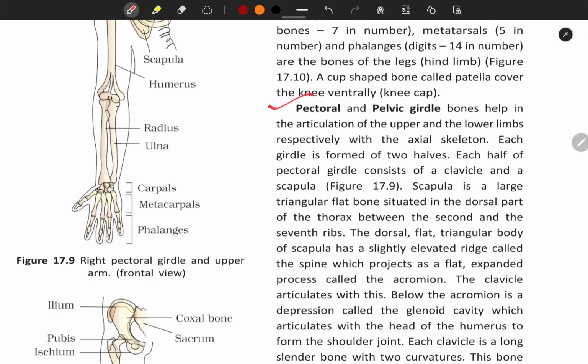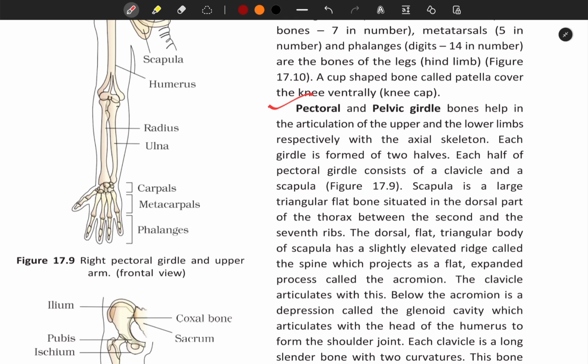Pectoral and pelvic girdle bones help in the articulation of upper and lower limbs respectively with the axial skeleton. Each girdle is formed of two halves. Each half of the pectoral girdle consists of a clavicle and scapula, as shown in figure 17.9. The scapula is a large triangular flat bone situated in the dorsal part of the thorax between the 2nd and the 7th ribs.